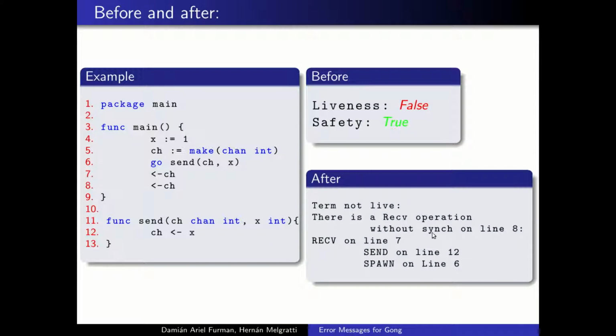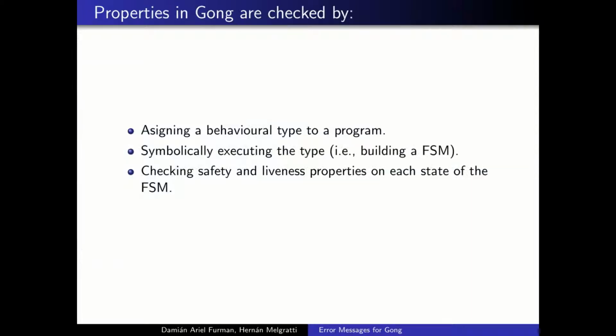There is also a brief history of execution, or a trace of execution, that says that before the operation executed on line 8, there was a receive operation that was successful on line 7, and that it synchronized with a send operation on line 12 that was launched by a spawn operation on line 6, which is the line where this parallel execution is launched.